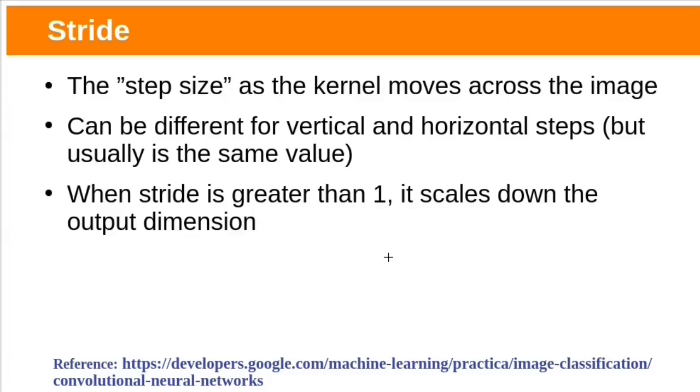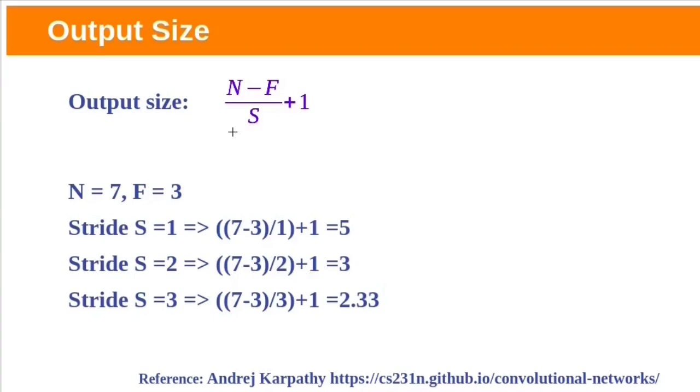During convolution, the filter slides over the input matrix horizontally and vertically. Stride decides how many steps the kernel moves across the input image. Stride can be different for vertical and horizontal steps, but usually it is the same for both. If stride is greater than 1, it scales down the output dimensions quickly. Output dimensions can be calculated with this formula. Here n is the input image size, f is the filter size, and s is the stride or step size.